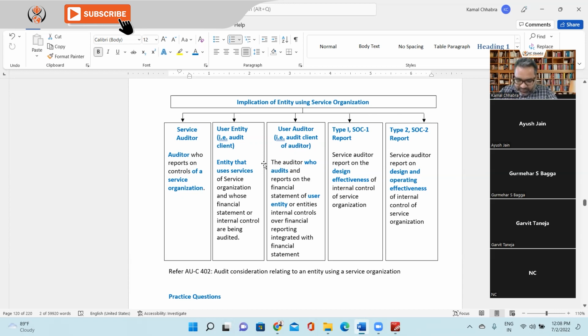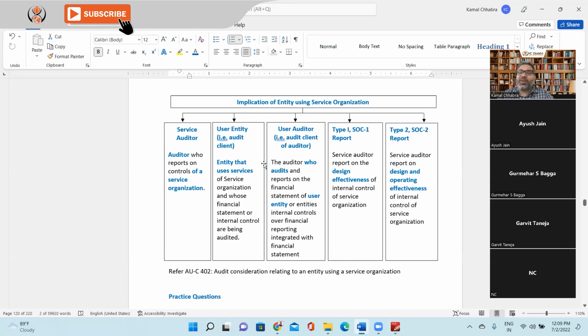We'll ask for type 1 report. So type 2 report, user integrated audit. Type 2 report. I just munched my words. No, I got confused. Type 1 report is for design effectiveness. It's written.